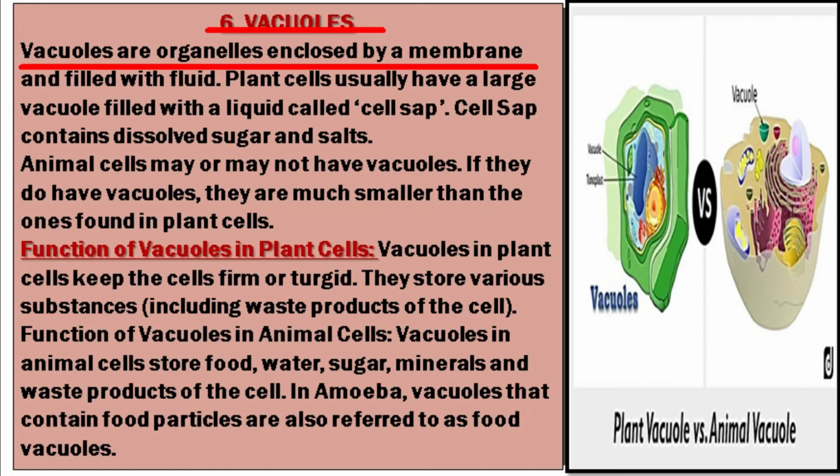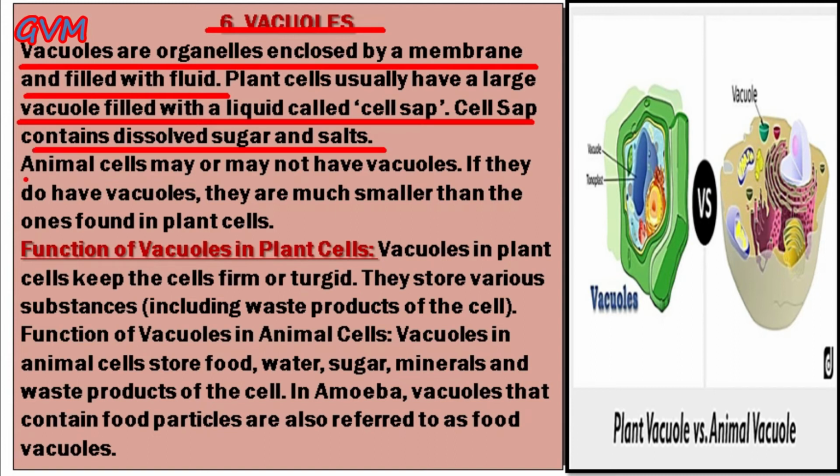Students, these vacuoles are enclosed by a membrane and filled with fluid. And students, as compared to animal cells, plant cells have large vacuoles filled with a liquid called cell sap. And this cell sap generally contains dissolved sugar and salts. Now students, another important point about the vacuoles is that animal cells may or may not have vacuoles, and if vacuoles are present in an animal cell, then as compared to plant cells they are much smaller.